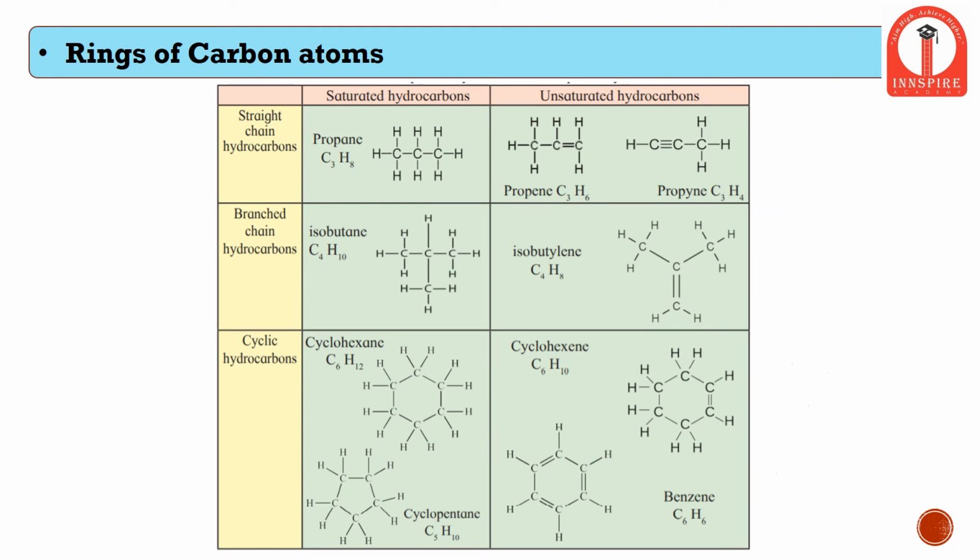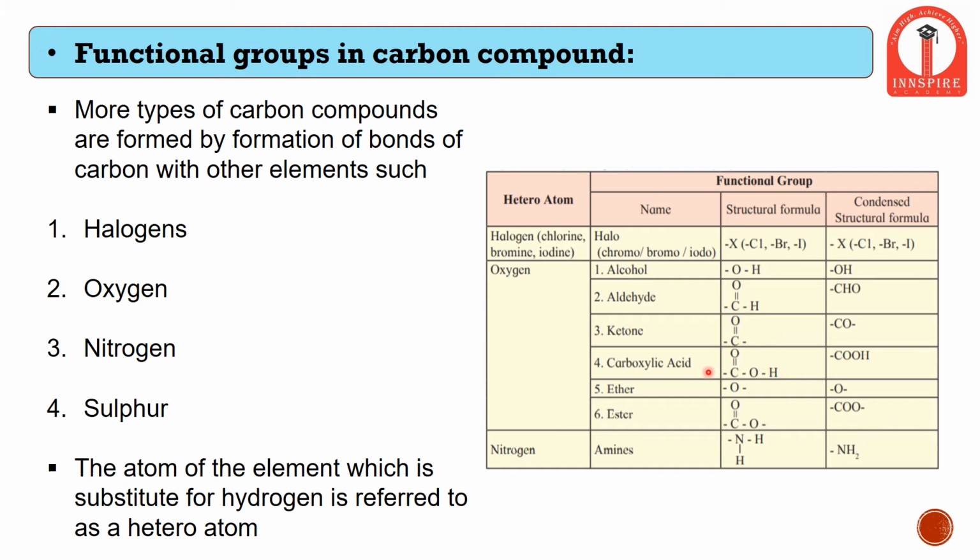Followed by this, we will be studying the functional groups that are present in order to bond with a carbon atom. So what are the other functional groups that can replace the place of a hydrogen atom in a molecule which has C and bonded hydrogen atoms?